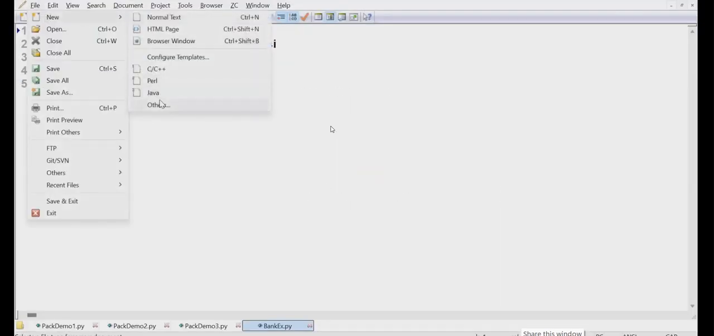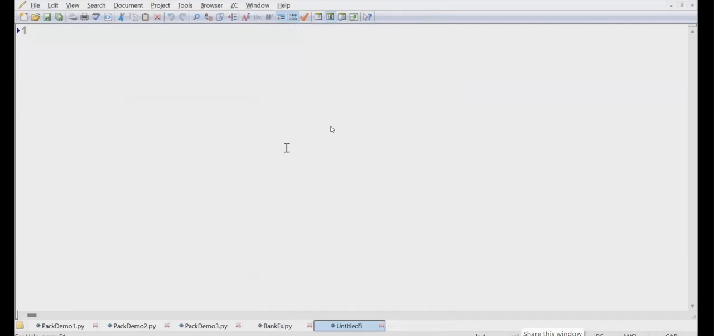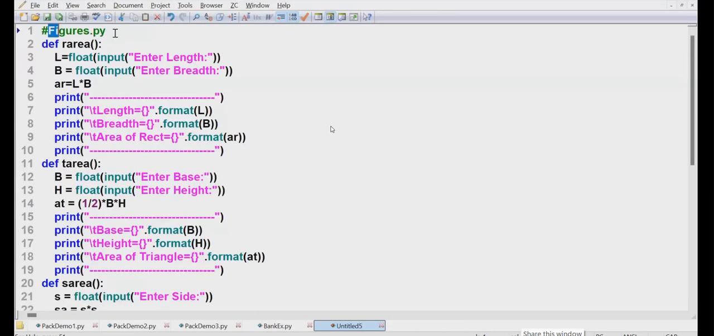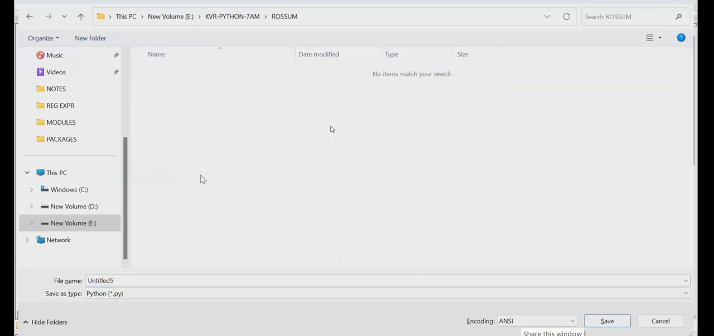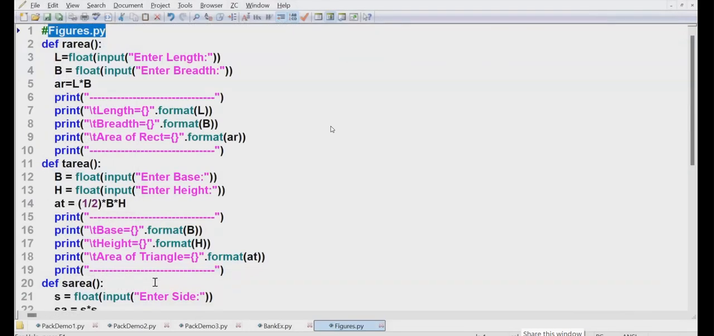Where am I saving that? I am saving it in 7 a.m. There is a folder called what? ROSM. In that I am pasting. In that I am going to paste it. What is that file name? Figures.py. No empty file, nothing I am placing. No need to have an empty file. ROSM is called what? Package name. I am not keeping any empty file.